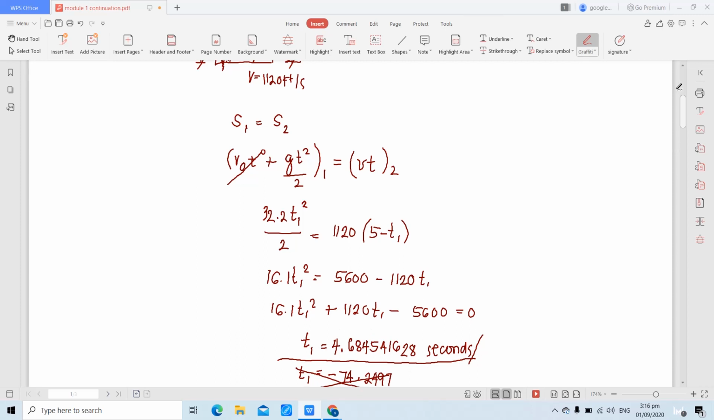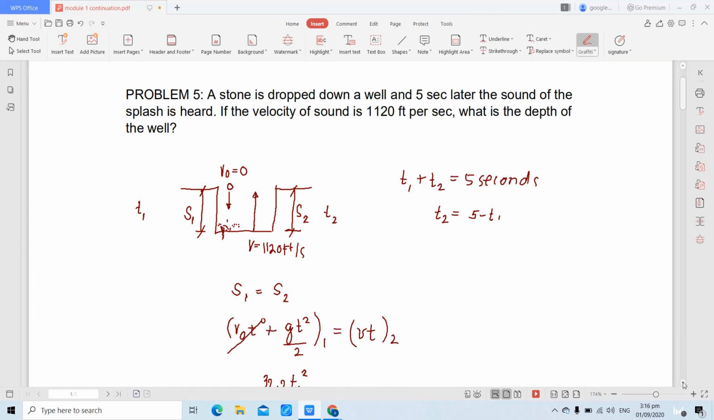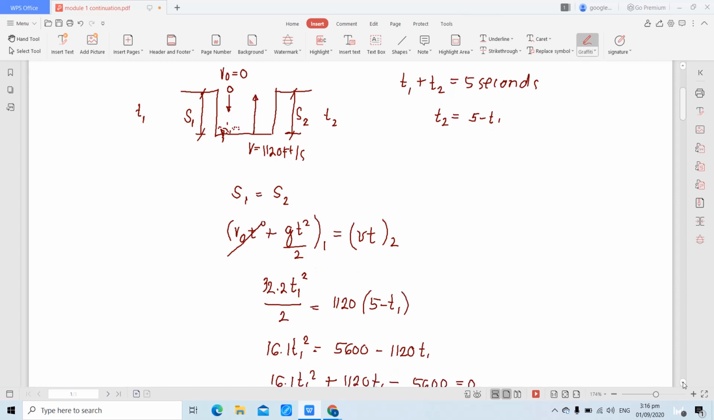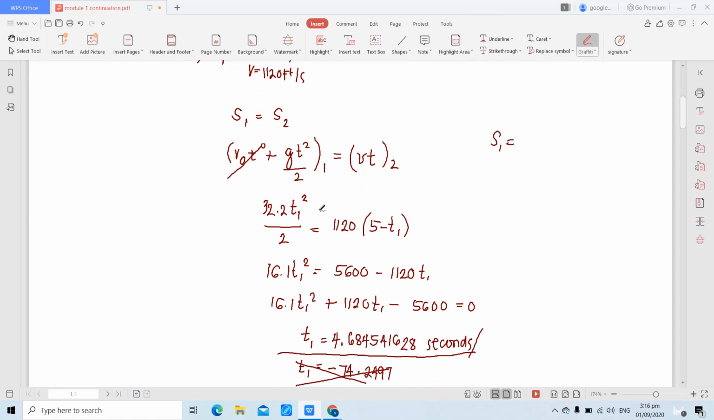Ngayon, ano ba yung requirement ng problem? The requirement is to compute for the depth of the well. And that is either S1 or S2. So, alinman ang kunin nyo natin dyan, parehas lang po yung magiging sagot natin. Since nakuha na natin yung T1, kukunin natin mismo yung S1. So, ano ba yung S1? Ito yung formula, tama? But initial velocity is equivalent to 0. So, S1, ito na lang yung formula.